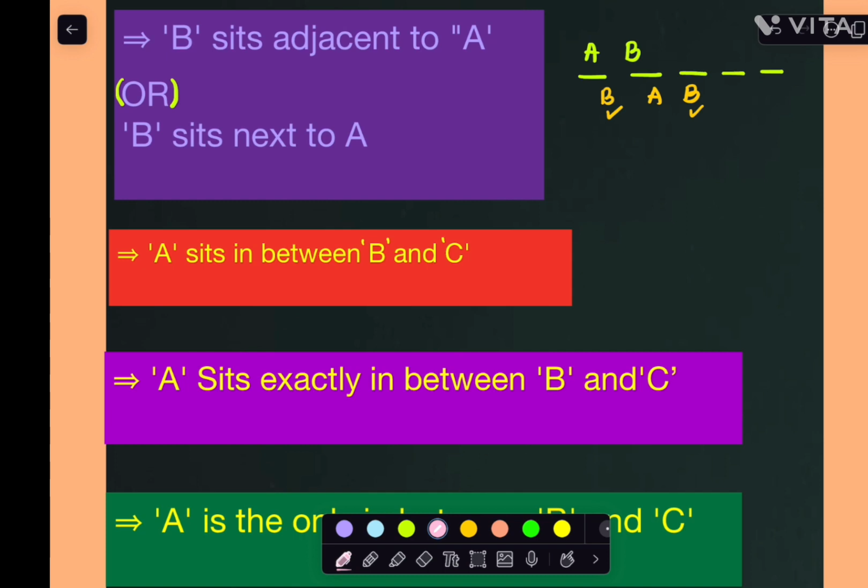Next see this one. A sits between B and C. What does A sits between B and C mean? I am taking 5 positions.